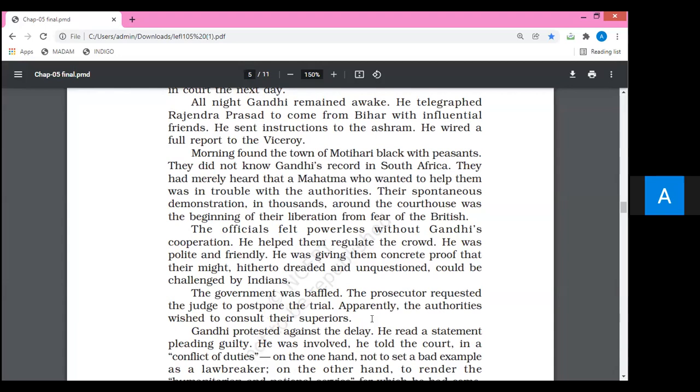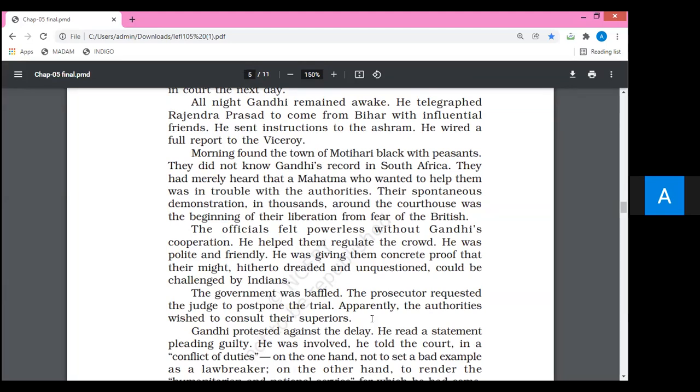The prosecutor requested the judge to postpone the trial. Prosecutor, judge, requested the judge to postpone the trial. If you are able to understand this particular point, the high official of that particular court had just requested the judge to postpone the trial.